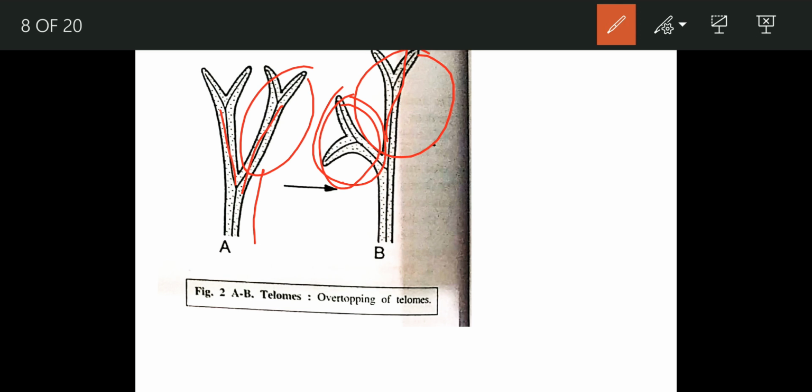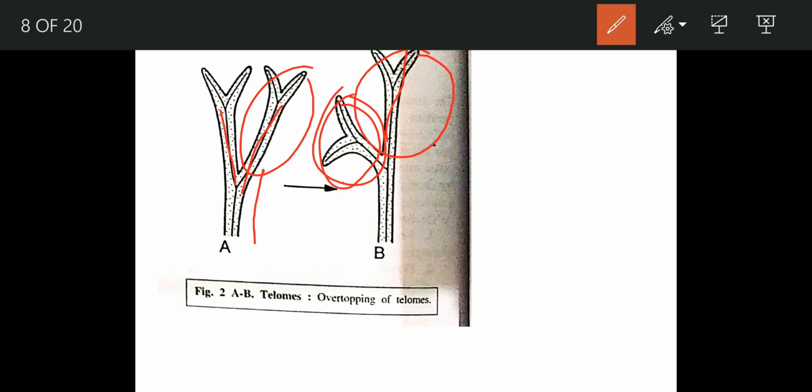So overtopping simply means that the stronger branch will overtop the weaker branch. It is going to overtake its function and start growing as the main axis. It resulted in the development of the monopodial system of branching. If you remember, when we were studying the general characters of pteridophytes, we talked about how monopodial branching takes place in pteridophytes. So this is how monopodial branching arose from the equal dichotomy.